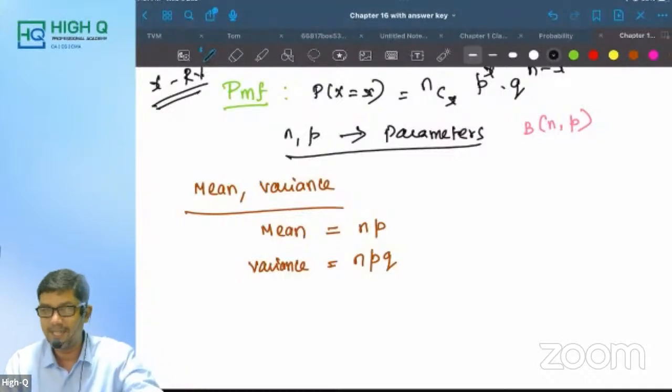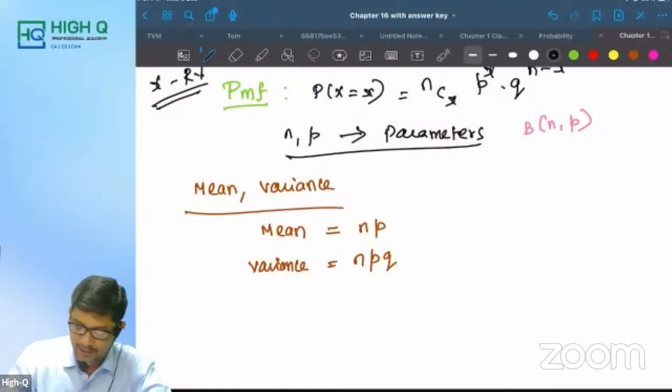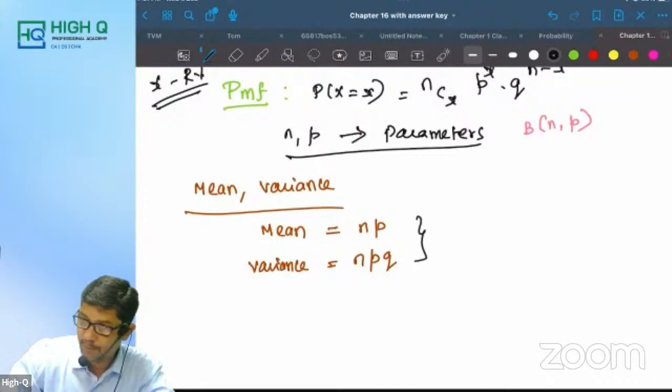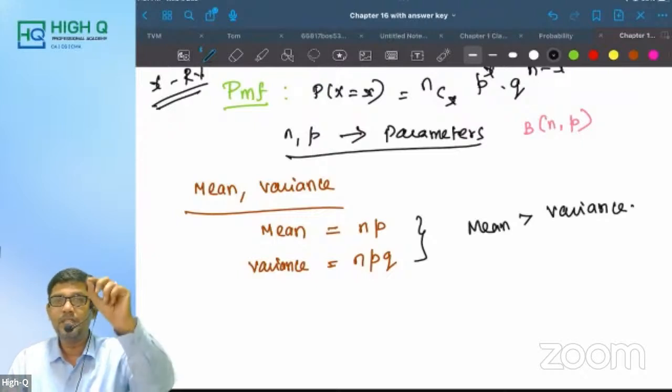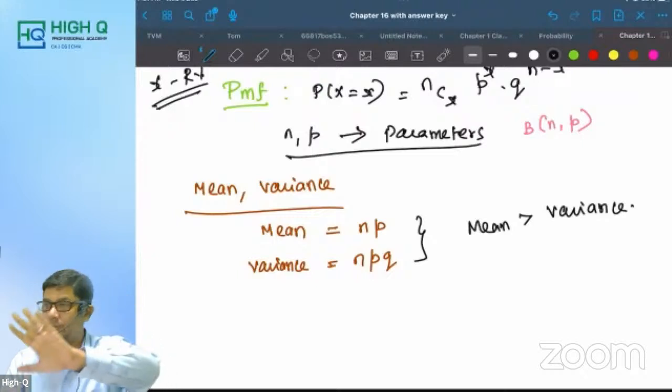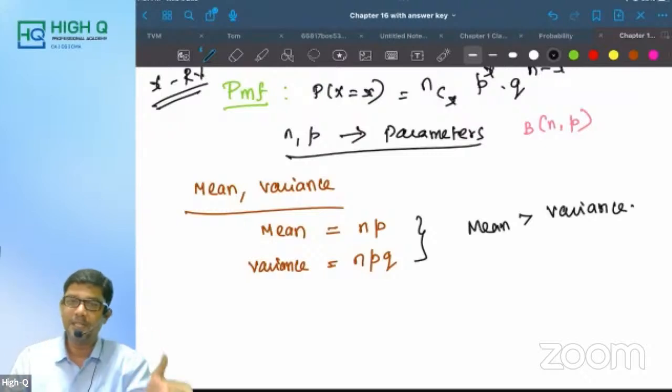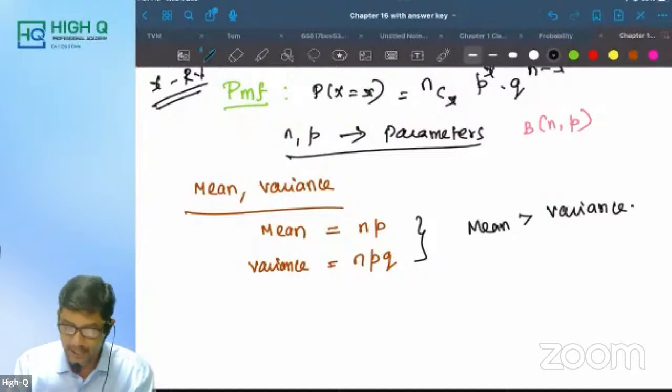Repeatedly they are asking this MCQ. See, in binomial distribution, mean is always greater than variance. If this question comes in the exam, thank me later. How can the questions be asked? In which distribution is mean always more than variance? In binomial distribution, what is the relationship between mean and variance? These are the types of questions that will be asked.